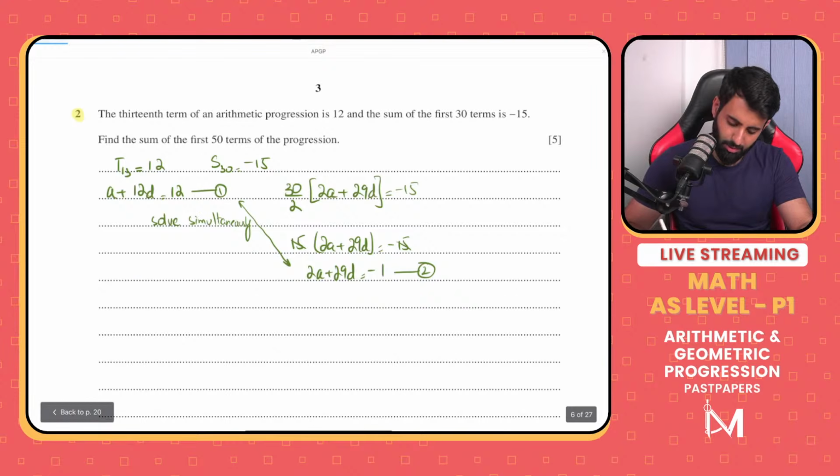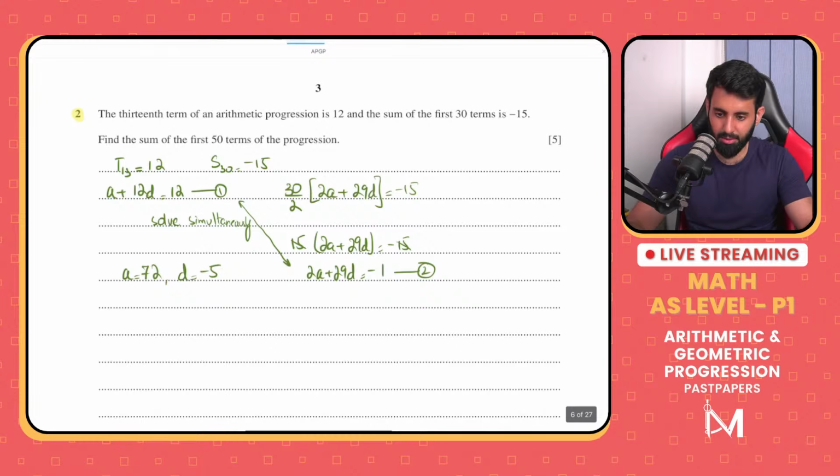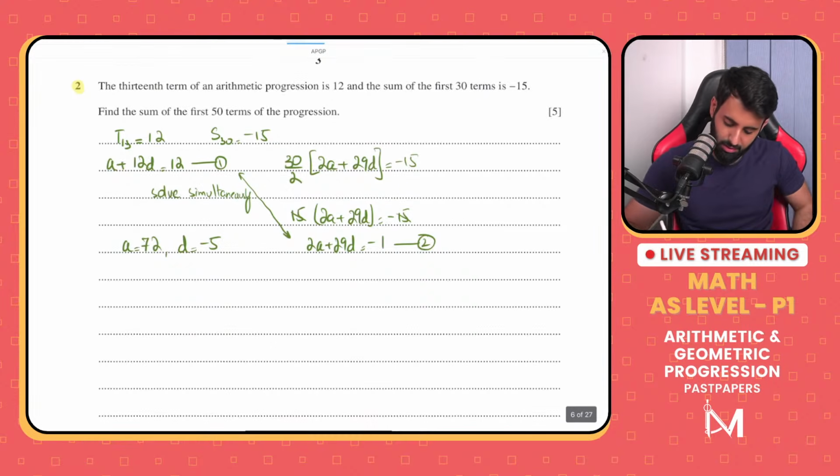So here's what we're looking at. After solving them simultaneously, I'm looking at a equals 72 and the common difference to be equal to minus 5. Okay, now that you have the first term and the common difference, next you need to find the sum of the first 50 terms.